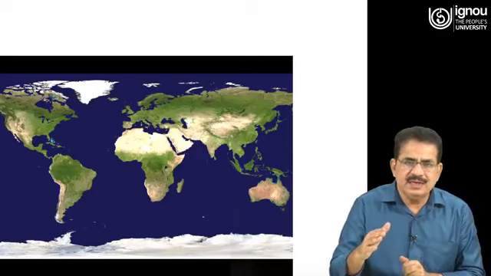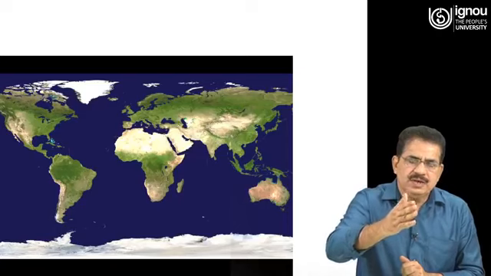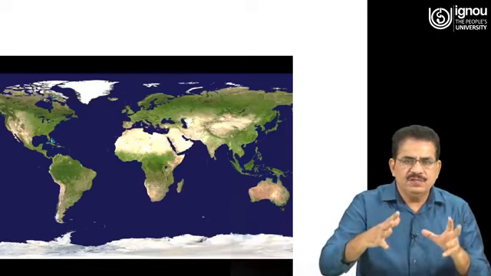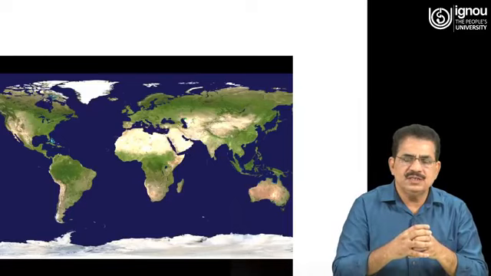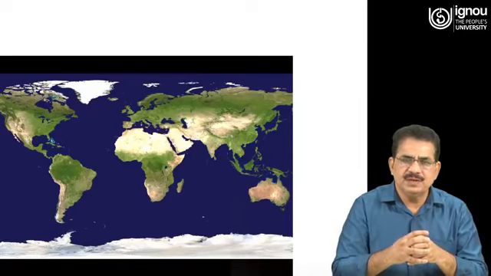As you can see here, if you see the South America and the Africa continents, then you will find that the eastern boundary of South America and the eastern boundary of Africa are of such nature that they can fit into each other just like the pieces of a puzzle.